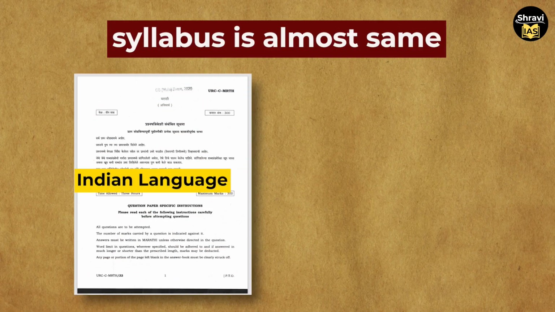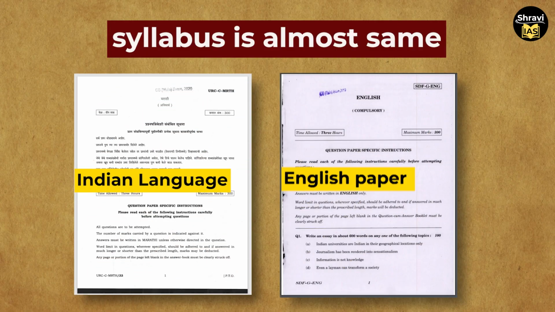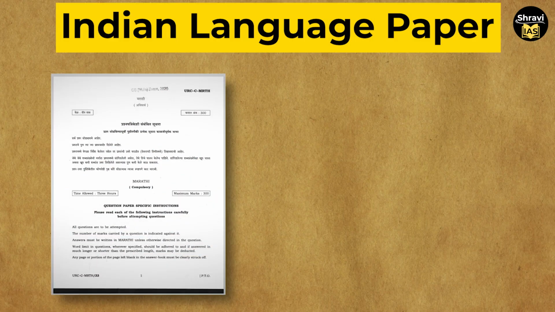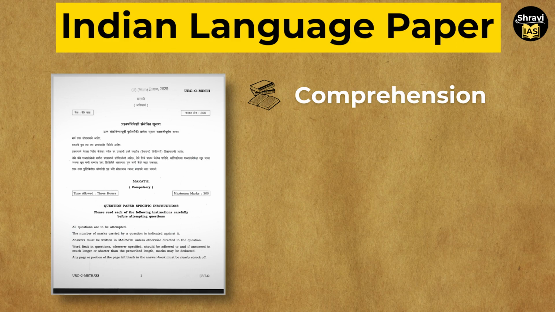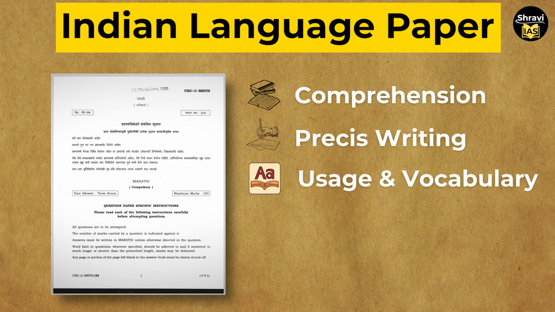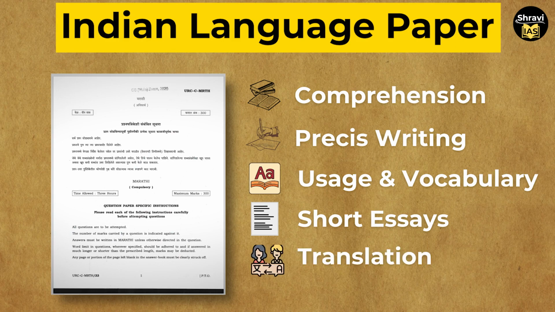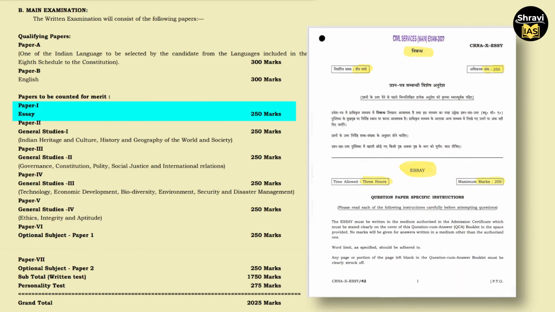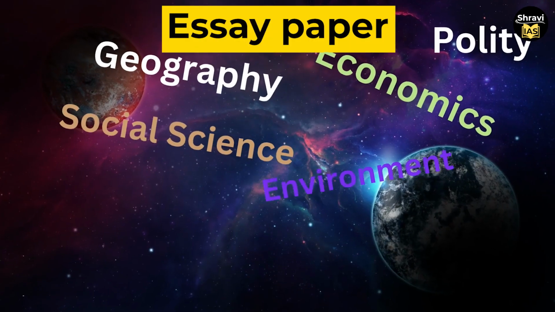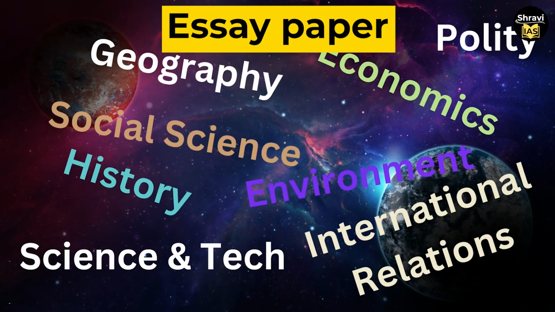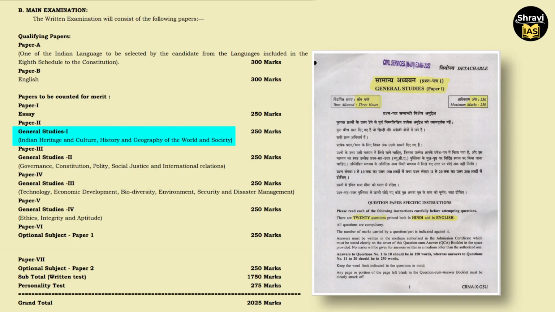When it comes to the Indian language paper, that is also pretty much closer to the English paper. In that paper, you will have comprehension of given passages, precise writing, uses and vocabulary, short essays. Thereafter, you will have translation from English to Indian language and vice versa. Thereafter, as you know, you will have the essay paper. Whatever subjects will be covered in the essay will overlap with the other subjects. Now let's discuss the General Studies 1.